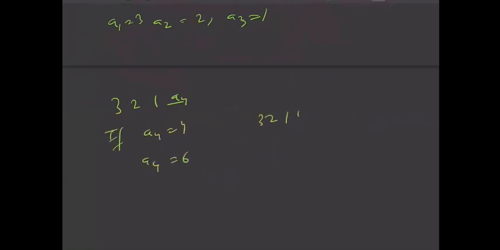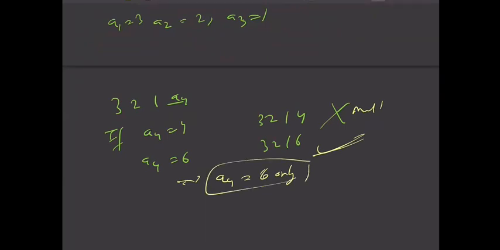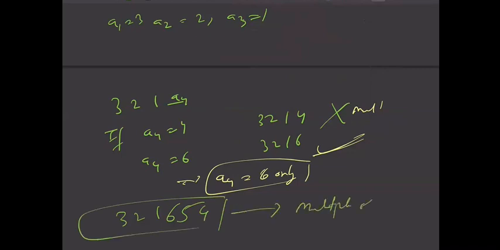So 3, 2, 1, 4 and 3, 2, 1, 6. This one is not a multiple of 4, so it is rejected. This is fine, it is a multiple of 4. So this implies A4 must be 6 only. So then we have our number 3, 2, 1, A4 is 6, A5 is 5 only, and left for A6 is 4 only. You can check that this is also a multiple of 6.